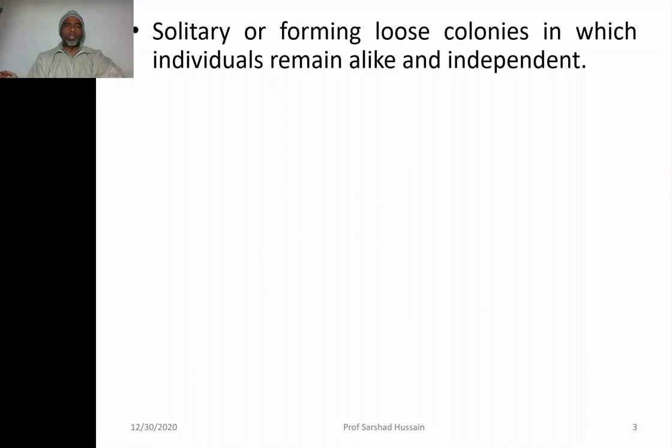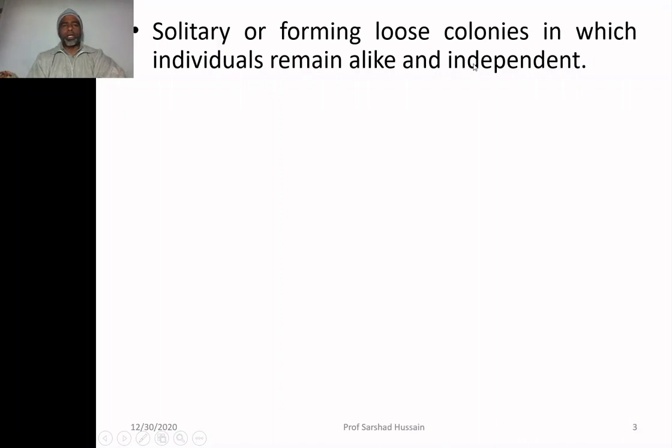They are solitary or form loose colonies in which individuals remain alike and independent. Solitary means living alone, but sometimes you can see the Volvox colony where many cells live together in a colony. But in a colony, every cell is an individual, independent, not dependent upon the other cells.